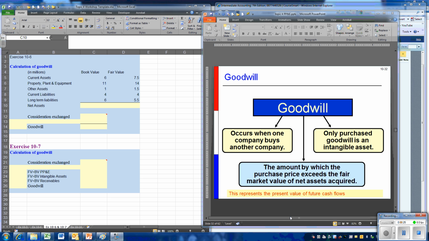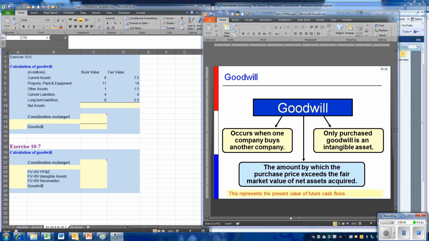The definition of goodwill is the amount by which the price that we pay for the acquisition exceeds the fair market value of the net assets that are acquired. The difference between what we paid and the fair value of the assets represents the present value of future cash flows.